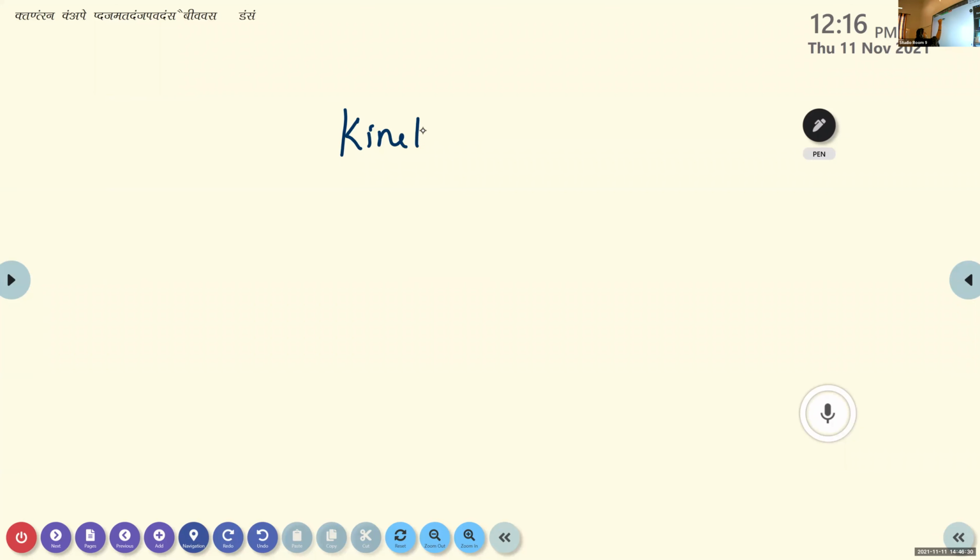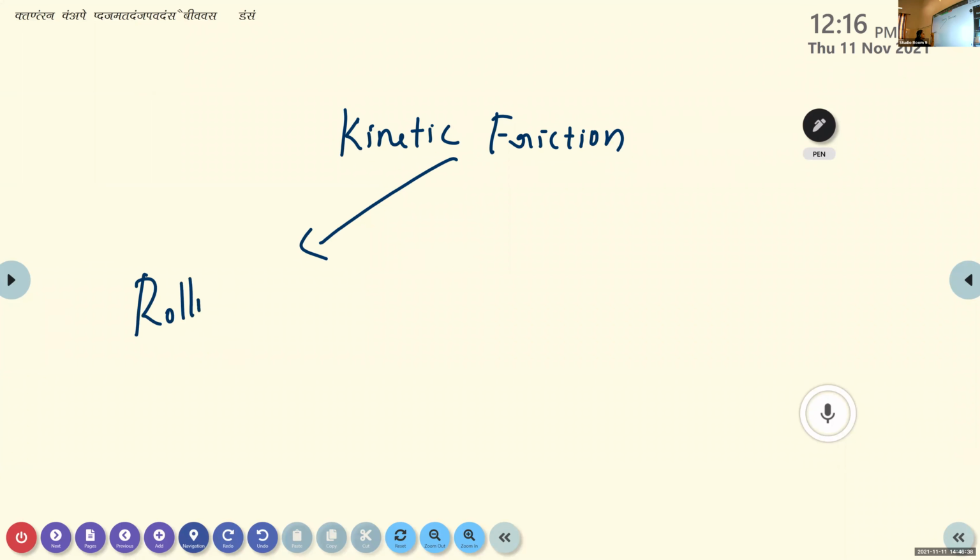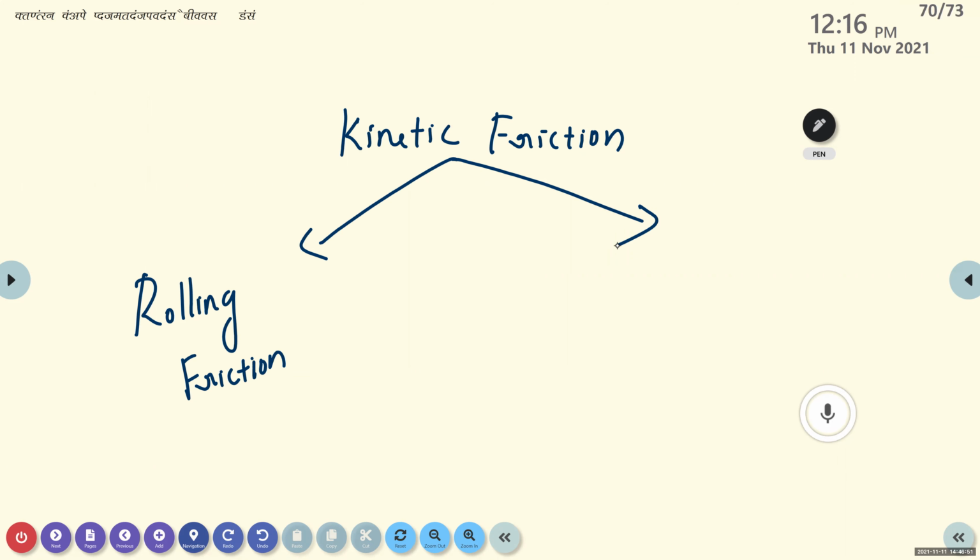Okay. So now we can discuss the two types of kinetic friction. Kinetic friction is basically classified into two. One is rolling friction. The second one, any idea? Just guess, no problem. Rolling friction and the one that you have heard from the smaller classes: sliding friction.